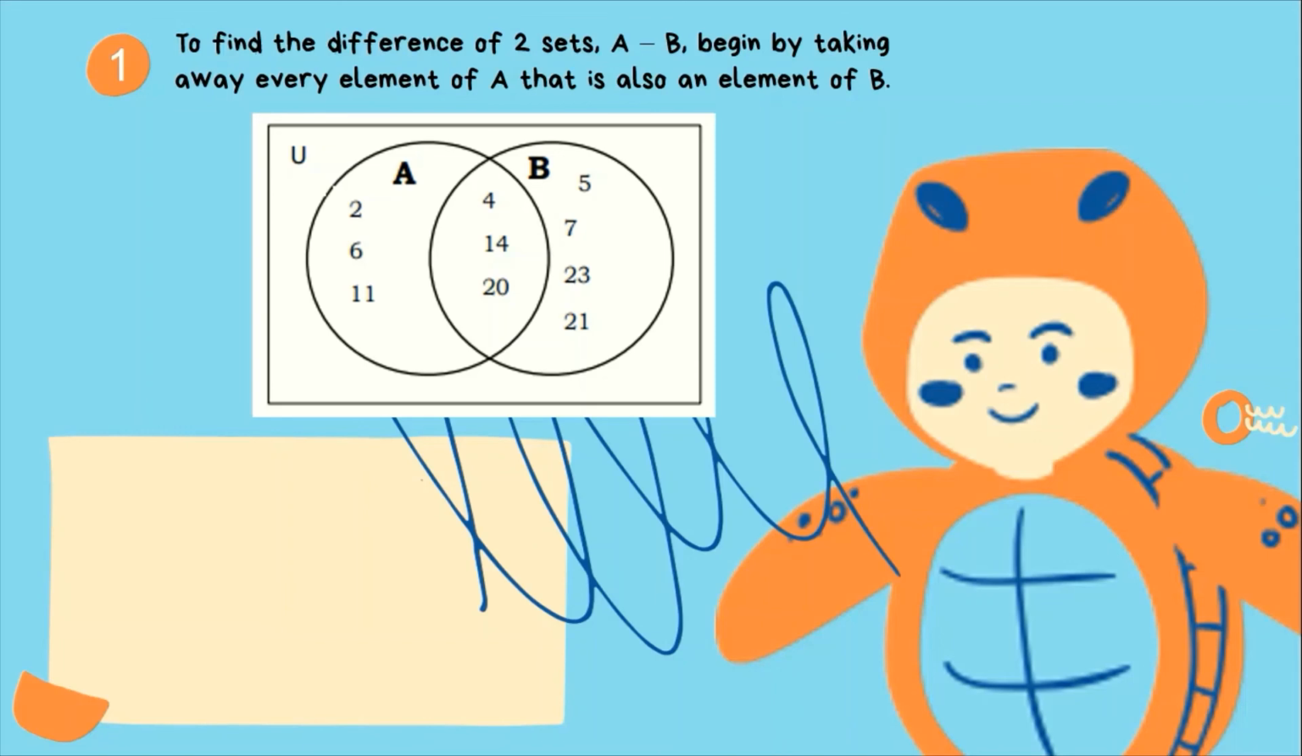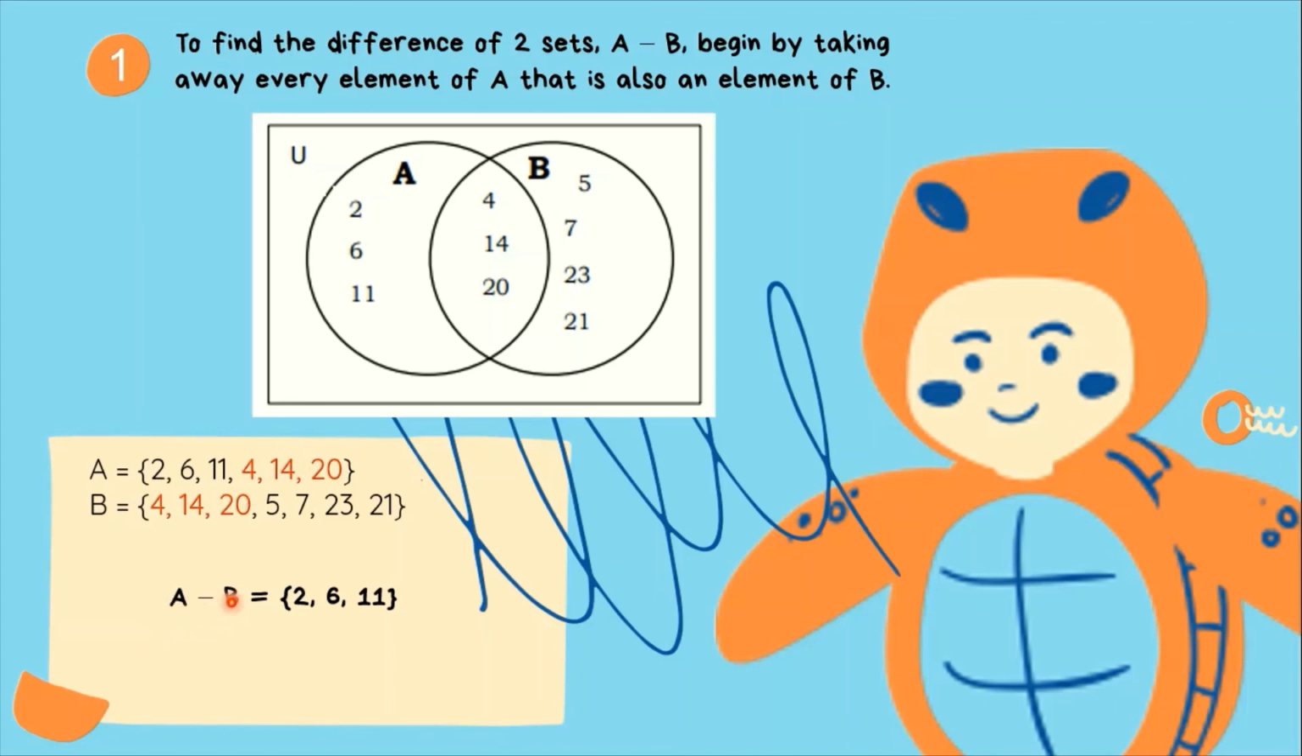So given the same universal set U, ito ang ating set A, and these are the elements of set A. Ito naman ang ating set B. Ito ang elements ng set B. So for A minus B, tatanggalin lang natin yung mga elements na pareho sa kanilang dalawa. So yung A, babawasan lang natin ang elements na available kay B. So ang pareho nila ay 4, 14, 20.